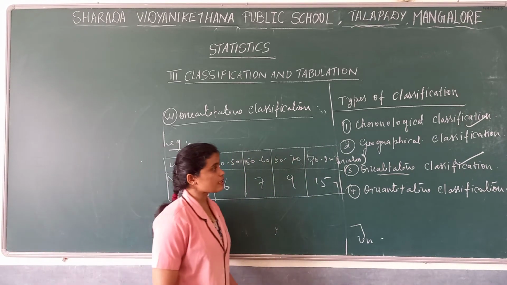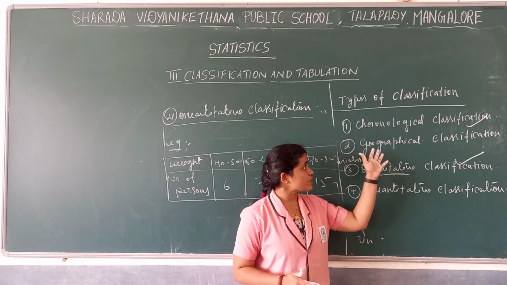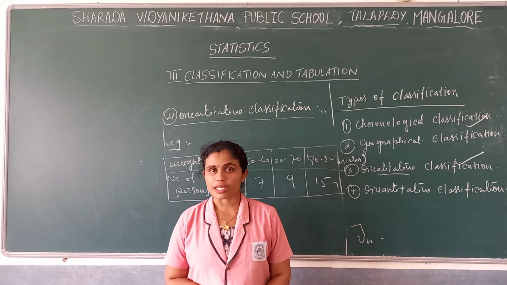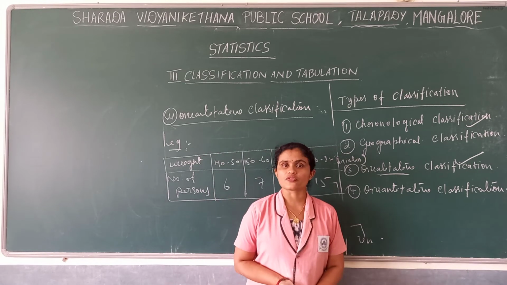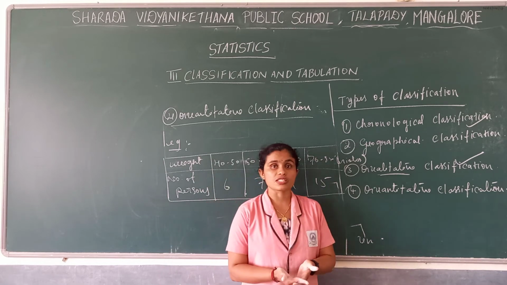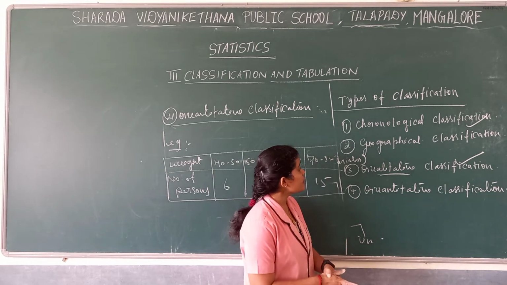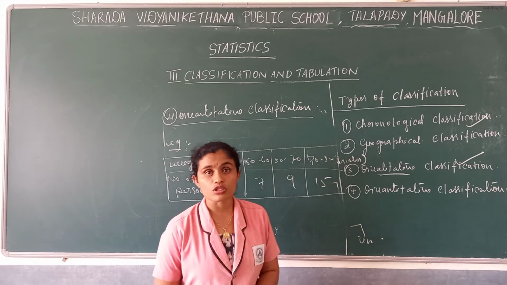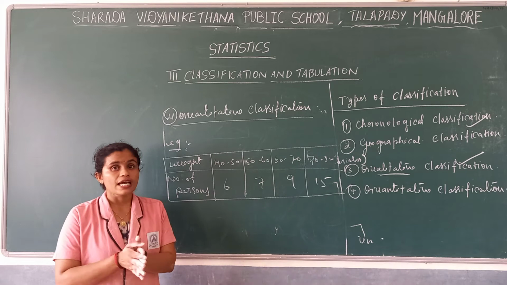Altogether there are four kinds of classification. Chronological classification, where we divide the data based on time, and geographical classification, where we divide the data based on geographical location, the state, district or country. The third one is qualitative classification, where we divide the data based on qualitative characteristics.